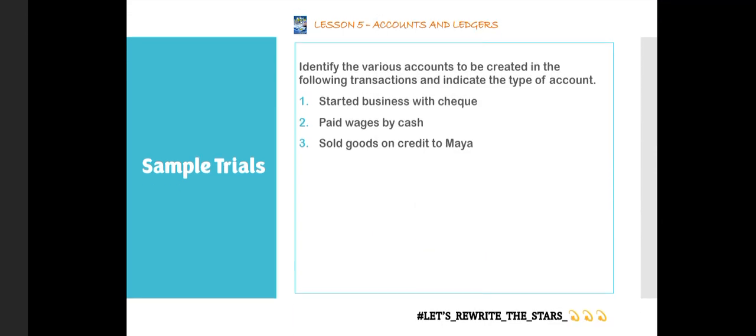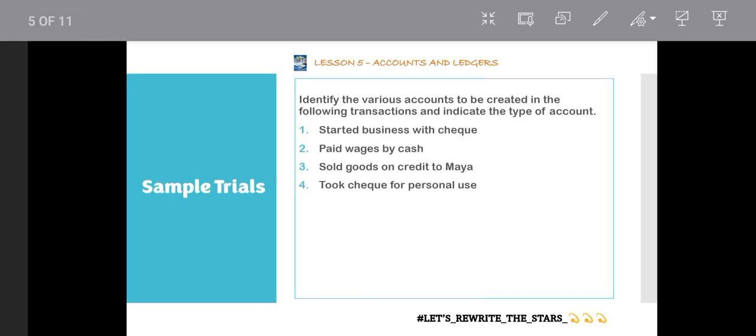Now the fourth transaction says: took check for personal use. Now, taking check for personal use, let's identify the transactions. Check here refers to bank, and then personal use.